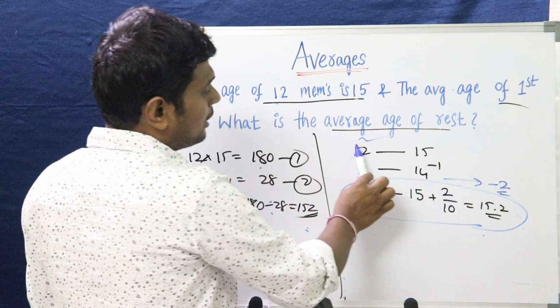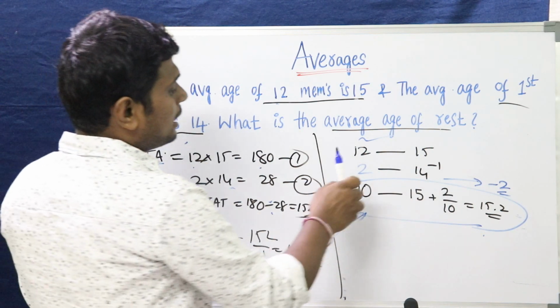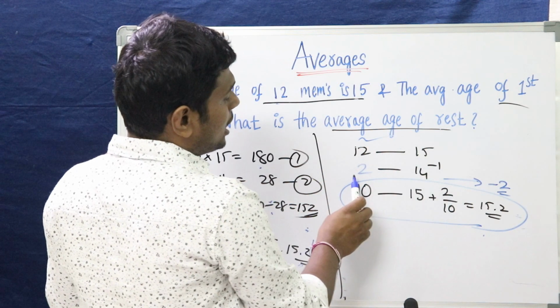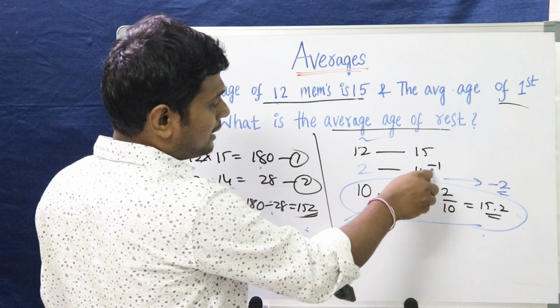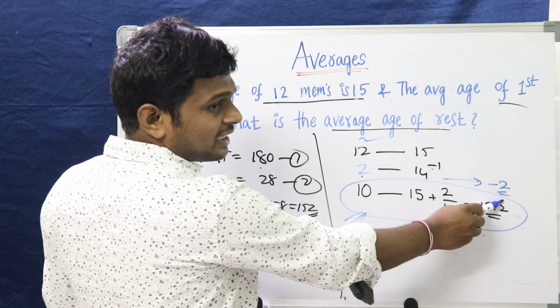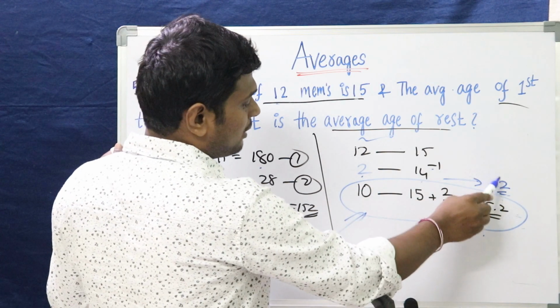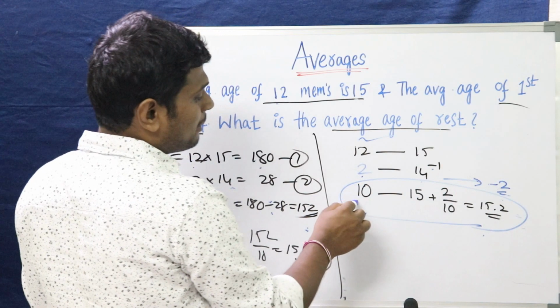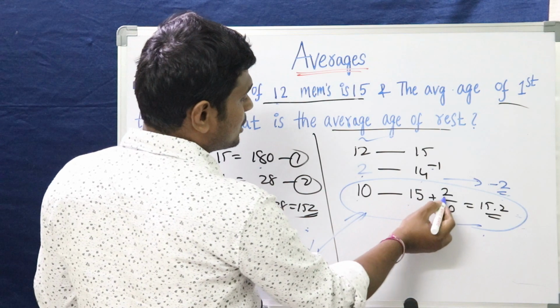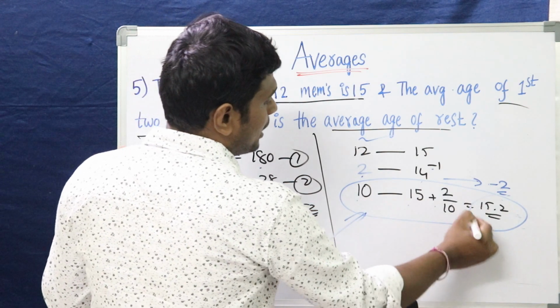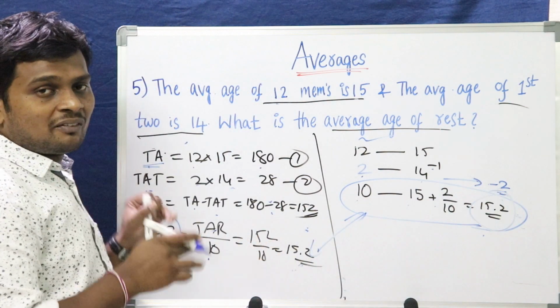The other way: total deviation should be 0. The 12 members' average is 15. The 2 members' average is 14. The deviation is -1 per person, so for 2 persons, -2. In order to nullify that, the remaining 10 members' average should be +2. So 15 plus 2 by 10, that is 15.2. This is the answer. I hope you have understood it.